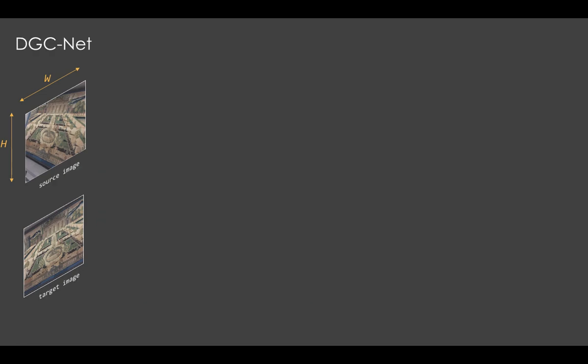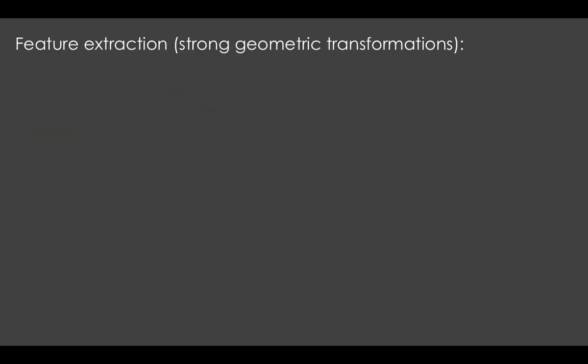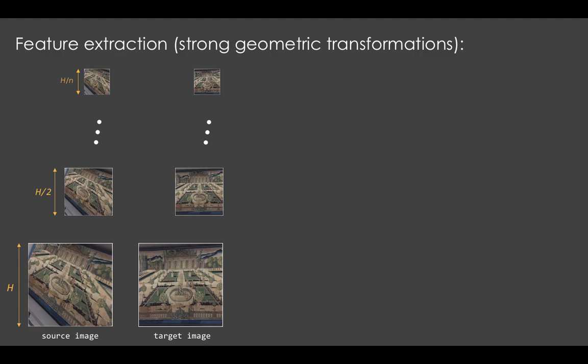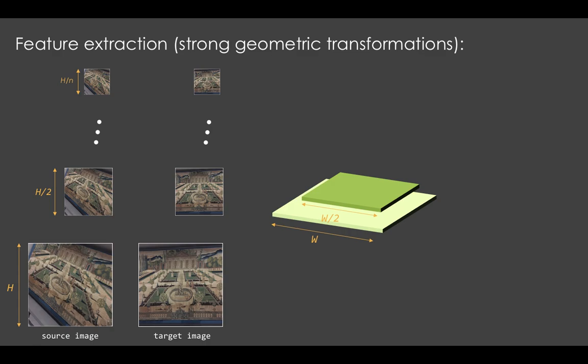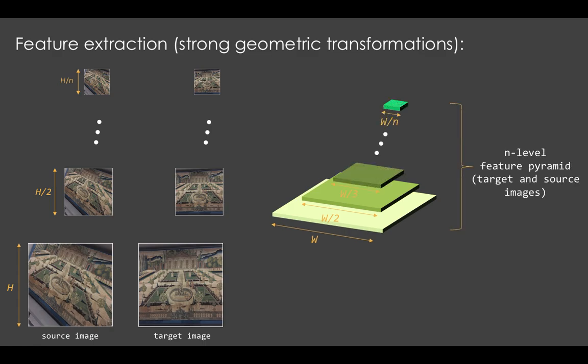The first step is feature extraction. Usually, as it is shown in optical flow methods, in order to cope with large motion, one can create an image pyramid and estimate the motion layer by layer iteratively. Since the motion is much smaller for the small image size on the top of the pyramid, it is easier to estimate motion vectors.